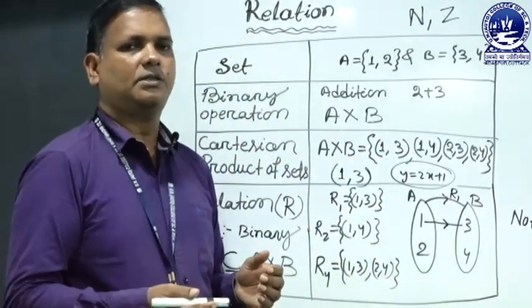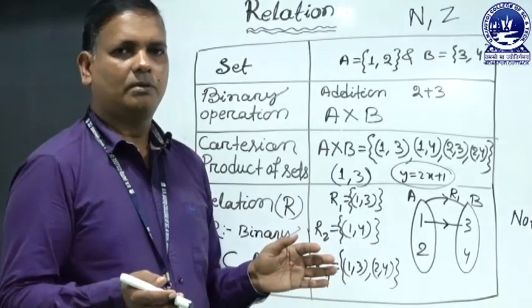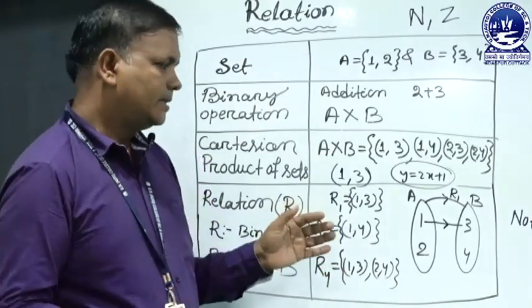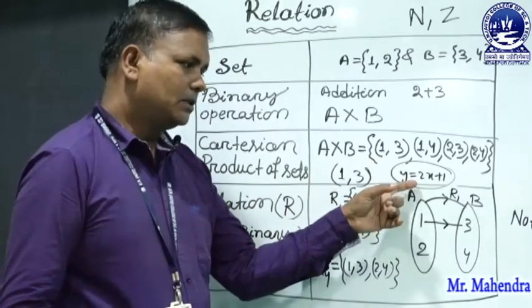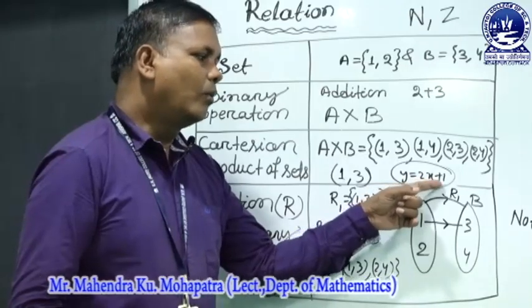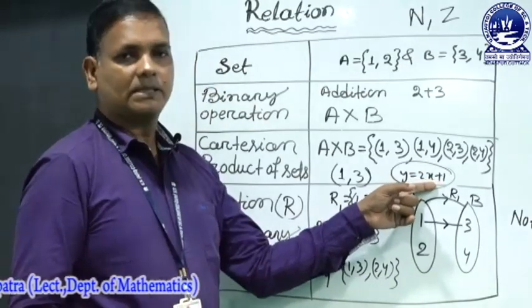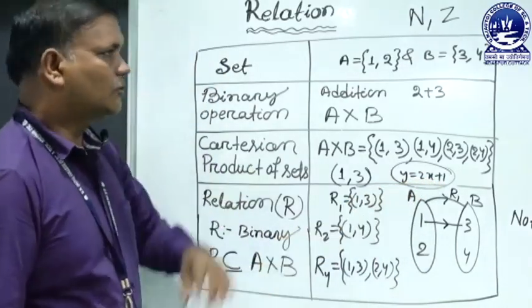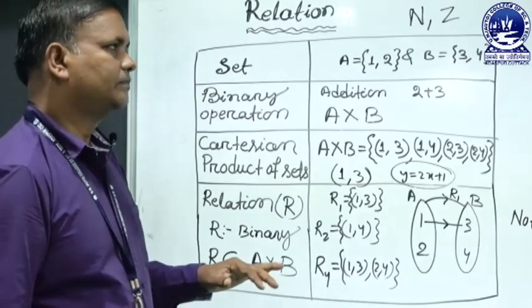In society, that is brotherhood, fatherhood, mother, sister, etc. In mathematics, there is a relation: y is 1 more than 2 times x. That is a relation. There are so many relations.